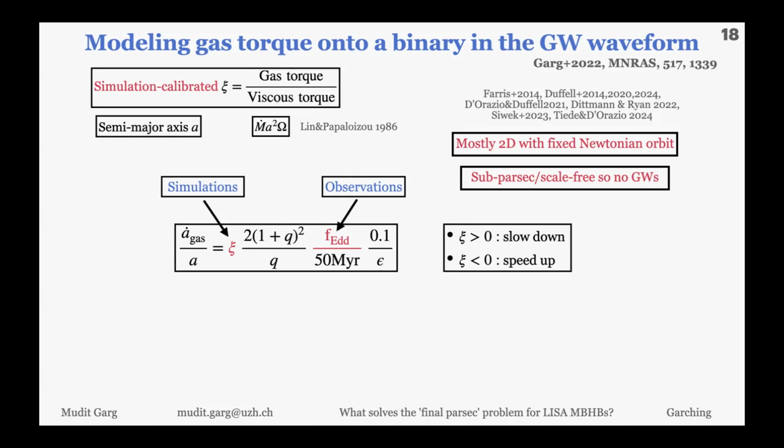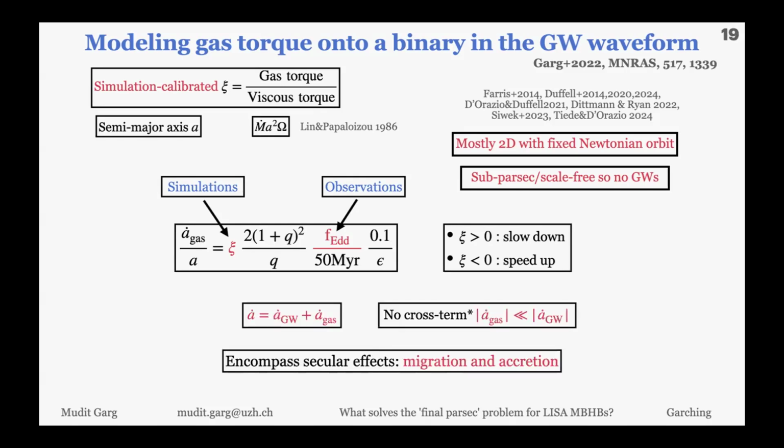If Z is positive, that means it's slowing down the inspiral, and if Z is negative, then it's speeding up the inspiral. Once you have that, you can add ȧ_gas as a perturbation to ȧ_GW. There is no cross term because these simulations are not done with gravitational waves. However, you can argue that ȧ_gas is so much smaller than ȧ_GW that maybe the cross term is not important. And there's an asterisk which I will discuss in just a bit.